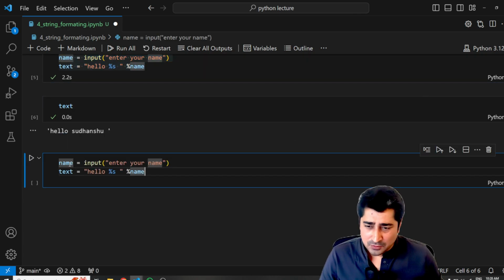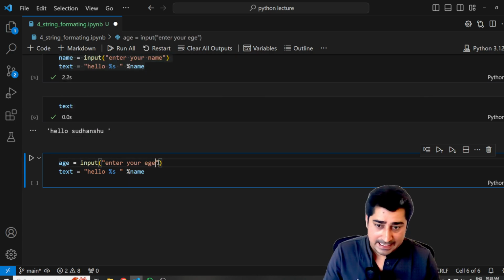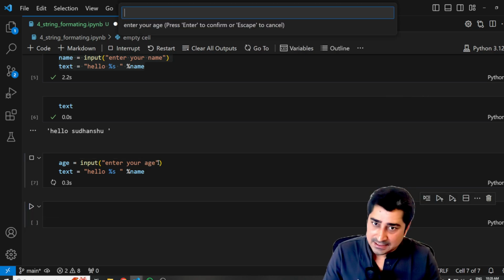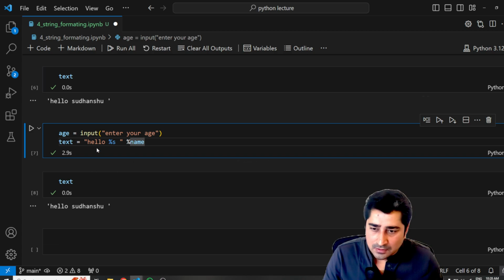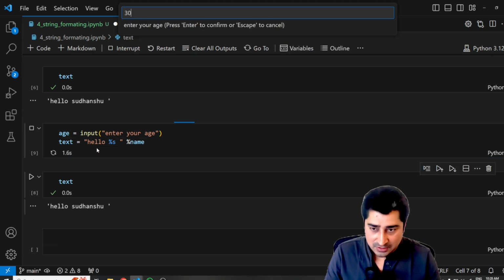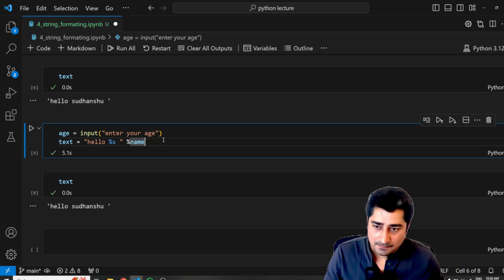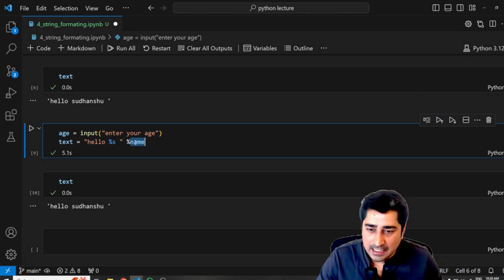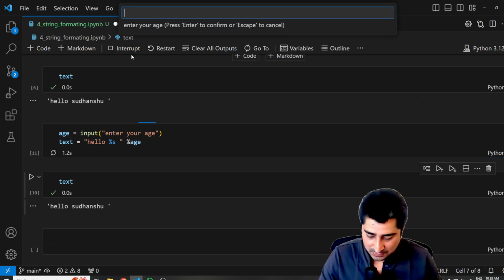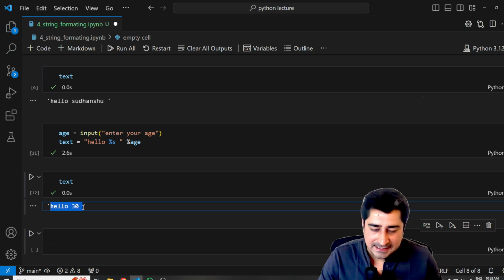Here, let's suppose instead of name, I'm going to consider age. And here it is asking you for age. Let's suppose age is equal to 30. So text, and then it will be able to give you, so let me execute this part. So this is 30, and I have entered age equals 30 over here. Now let's try to print text. Sorry, I have to replace here as well. So 30, and here, hello 30. Hello 30, it is trying to print.